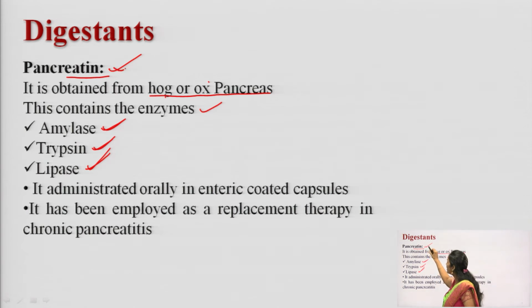From where has pancreatin been obtained? It is obtained from the pancreas of hog or ox. It consists of mainly three enzymes: amylase, trypsin and lipase. It is administered orally in enteric coated capsules.